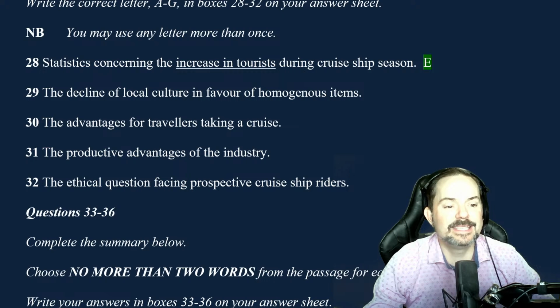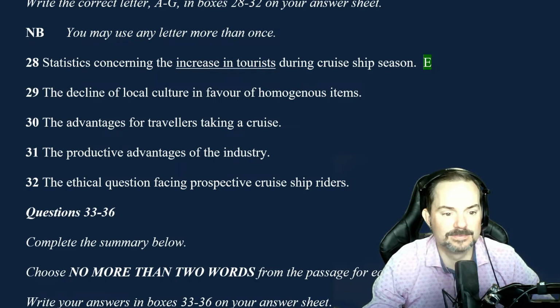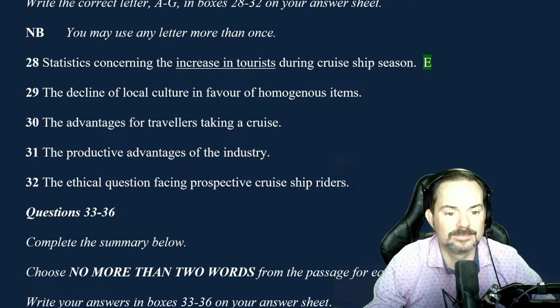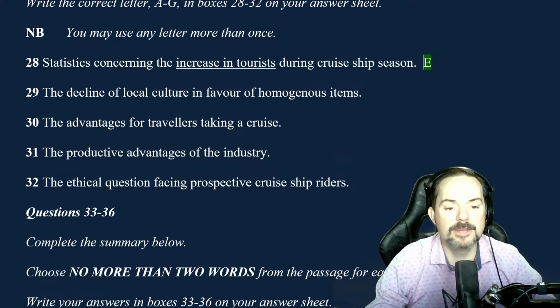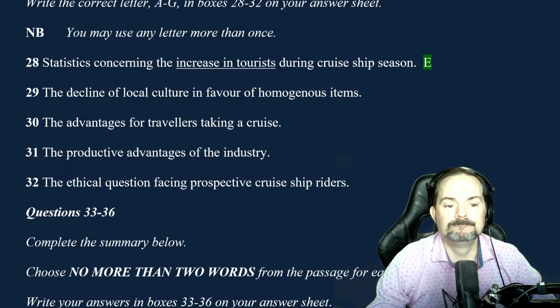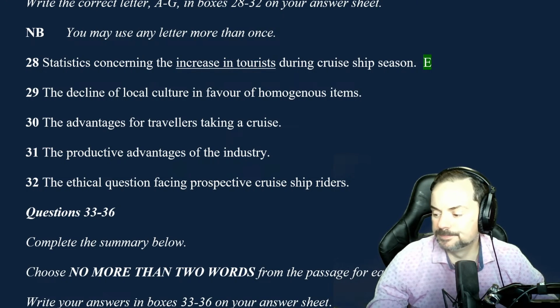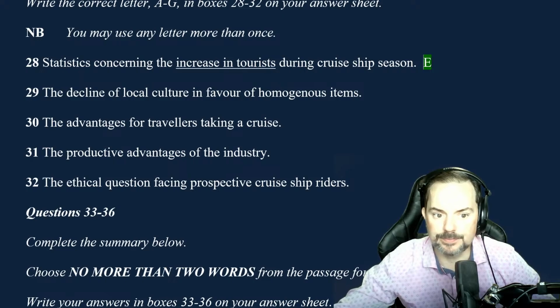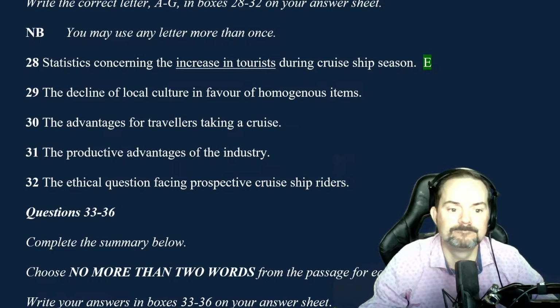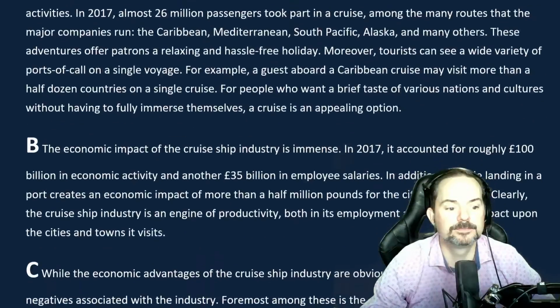Number 29. Go ahead and read that when you get the chance. The decline of local culture in favor of homogeneous items. Okay. So, loss of culture in favor of homogeneous items. What are those homogeneous items? I think it is in the second paragraph. All right, let's check it out.